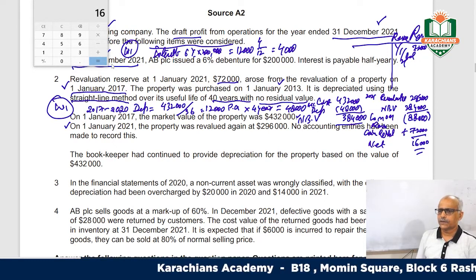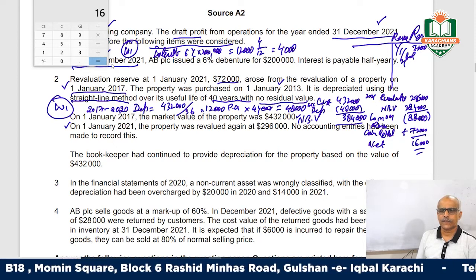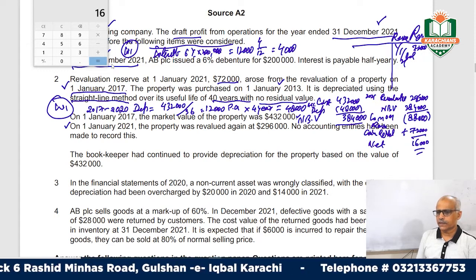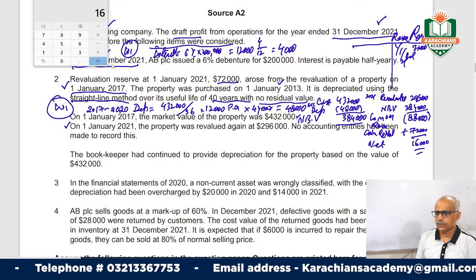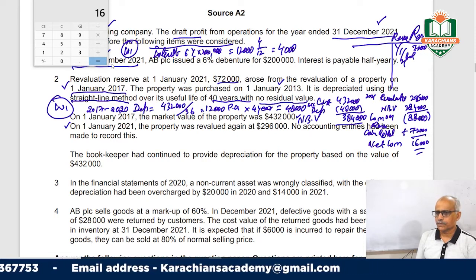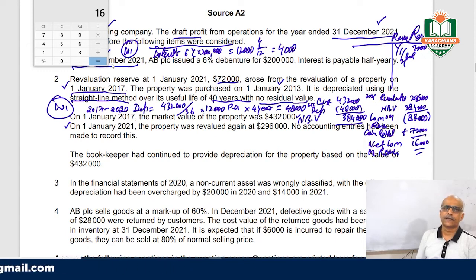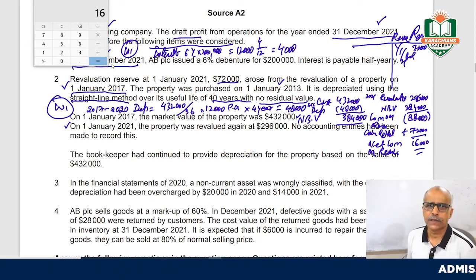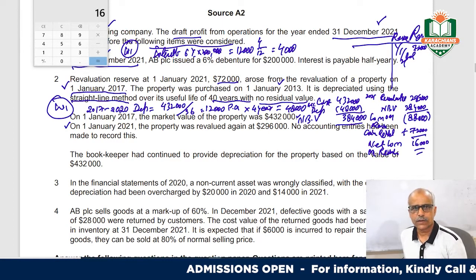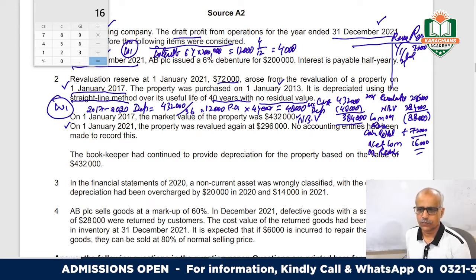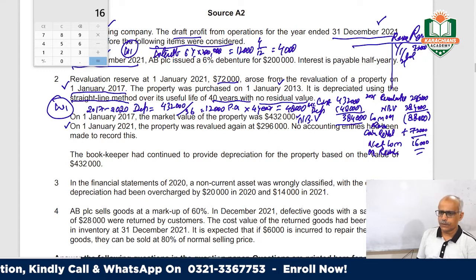It means your loss is not 88,000; it is adjusted with the 72,000 of profit. Net loss on revaluation is 16,000. Actually it is 88,000, but it is adjusted. Last time we got a gain on revaluation, so we will adjust that, right?